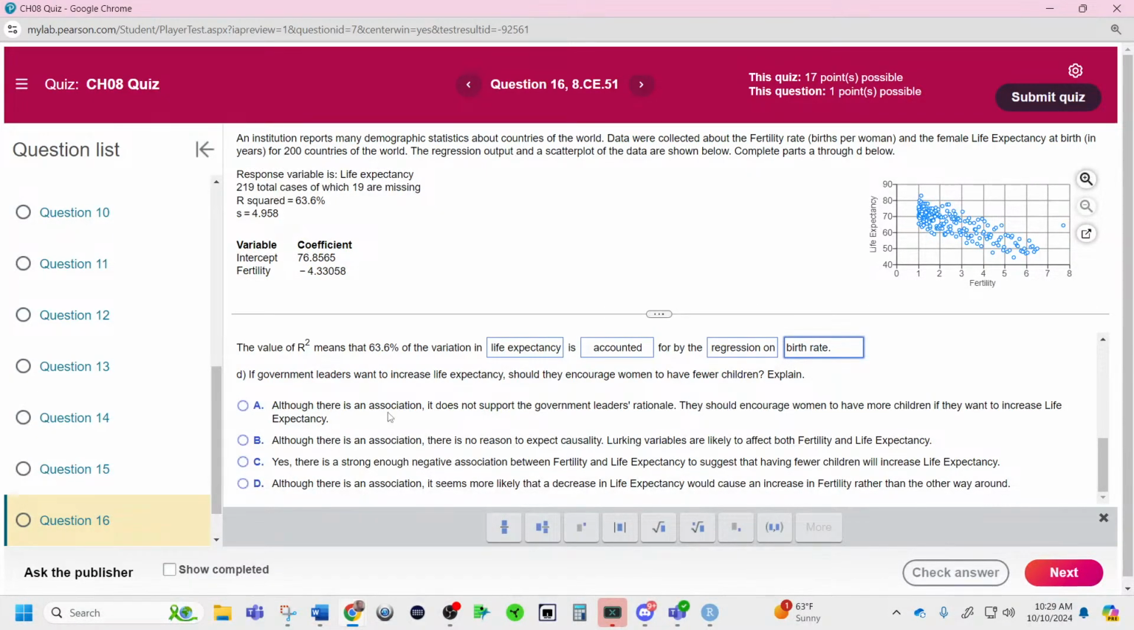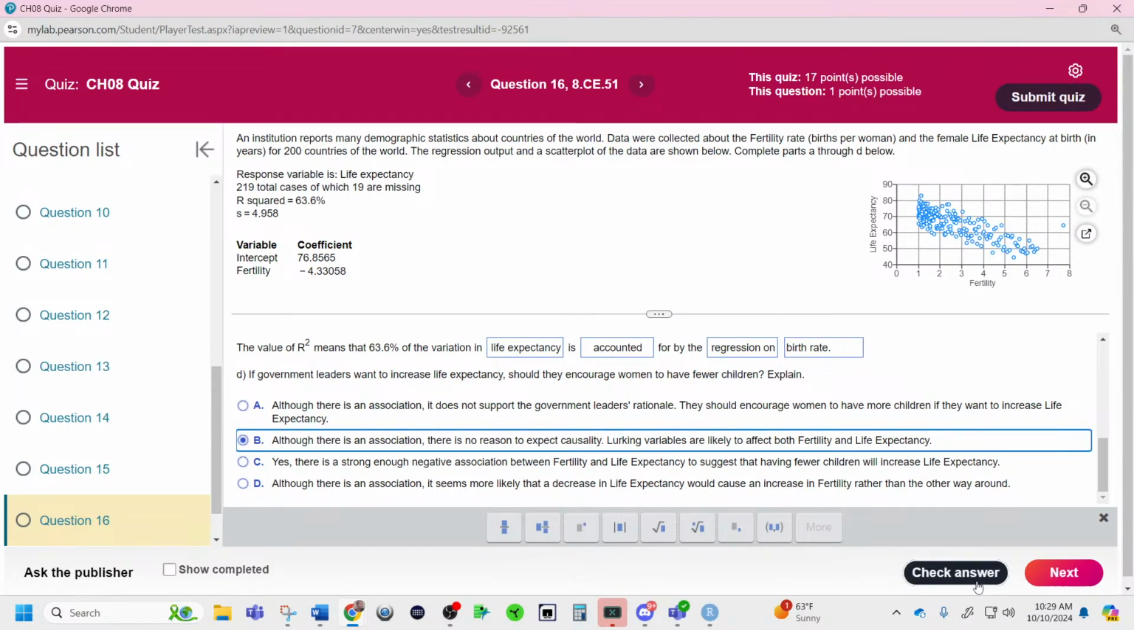If government leaders want to increase life expectancy, should they encourage women to have fewer children? No, correlation is not causation. Although there is an association, there is no reason to expect causality. That answers it for me right here. Lurking variables are likely to affect both of those.